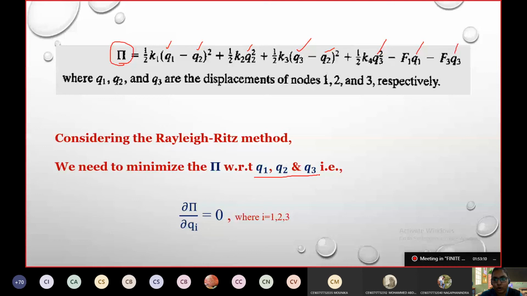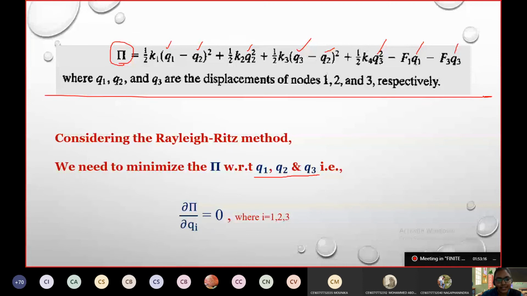Next, differentiate the potential energy equation with respect to Q2, whatever equation we have here. Next, differentiate with respect to Q3, because these three are our variables. So the differentiation dou pi by dou qi should be equal to 0. This is the Rayleigh-Ritz method consideration.